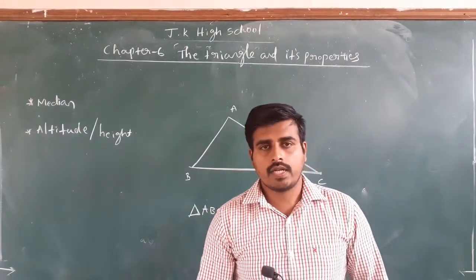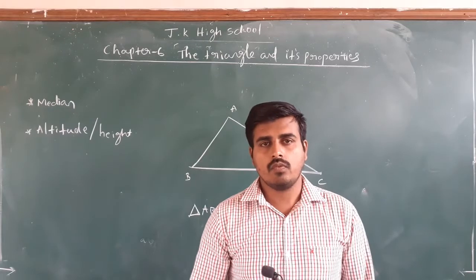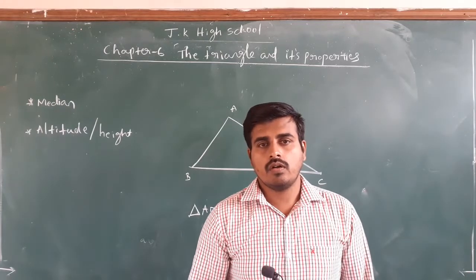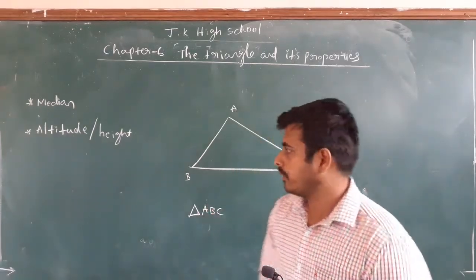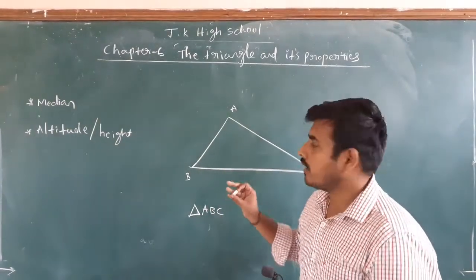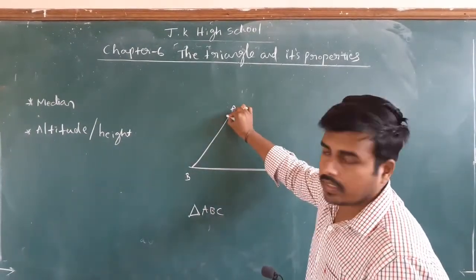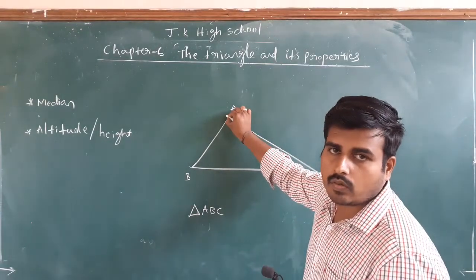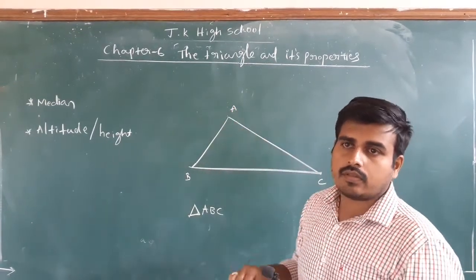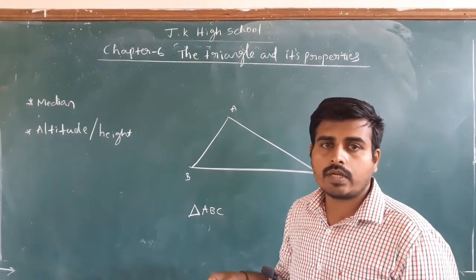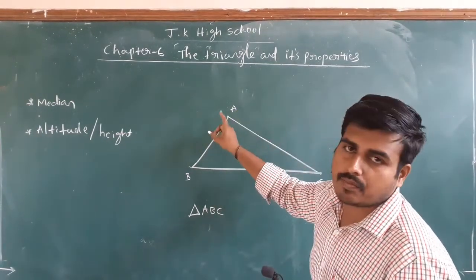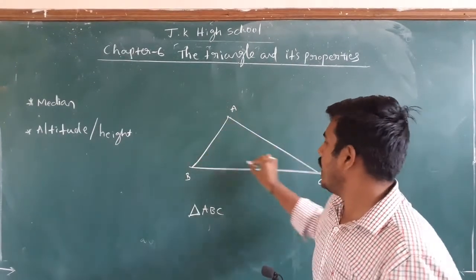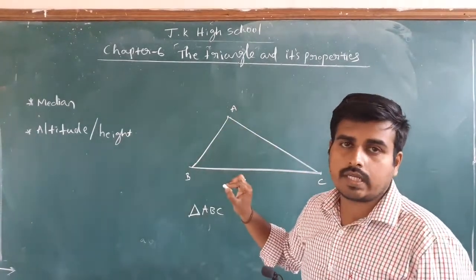Median is a straight line that joins a vertex with the midpoint of the opposite side. Remember, how many vertices are there here? 3 vertices. What do you mean by vertex? The plural form of vertex is vertices. So a vertex is a point where two sides meet. A, B and C are the 3 vertices.